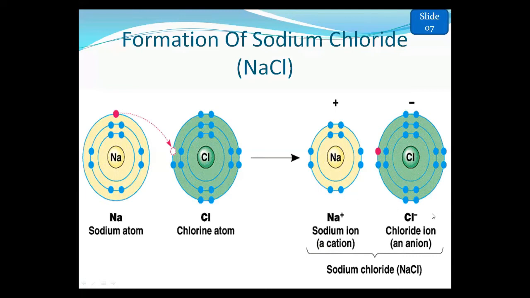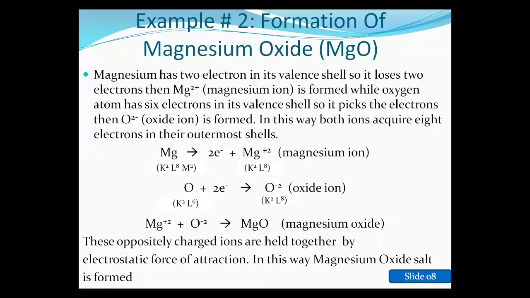Now, okay students, the next example of the same topic, ionic bond, is the formation of magnesium oxide. As you know, magnesium has 2 electrons in its valence shell because magnesium is present in group 2. So it loses 2 electrons, and a magnesium divalent positive ion is produced, while oxygen has 6 electrons in its valence shell, which means oxygen is present in group 6.